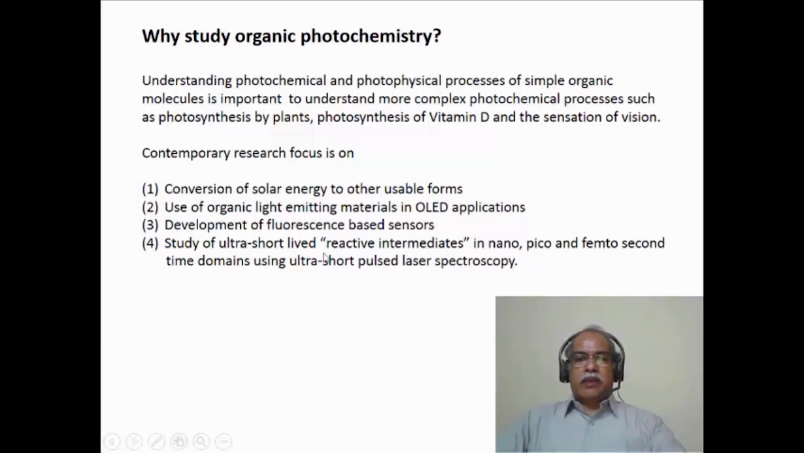We'll see a lot of examples of this kind of fluorescence-based sensors during the course of our lectures. Finally, from the fundamental understanding of the photochemical processes, there is a topic called ultra-short laser spectroscopy, where a short pulse of laser is applied, where the photon energy is applied, and the reactive intermediates that are formed are studied in the very fast time scales of nanosecond, picosecond, or femtosecond. Nanosecond is essentially 10 to the power minus 9 second, picosecond is 10 to the power minus 12 seconds, and femtosecond is 10 to the power minus 15 second.